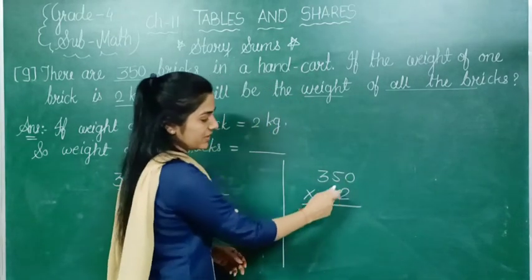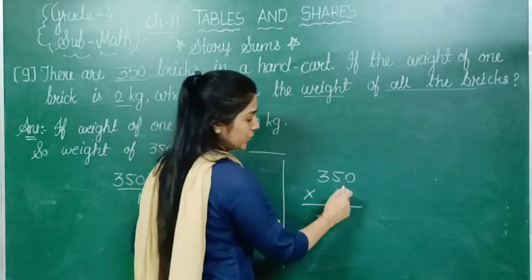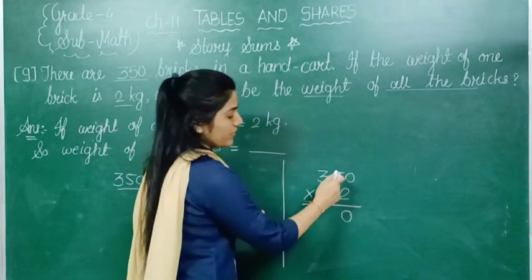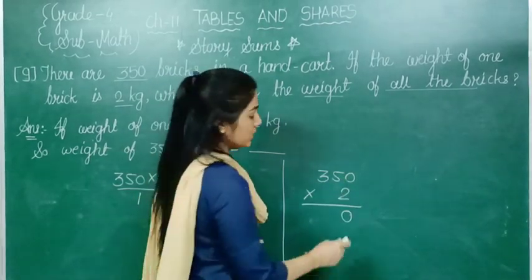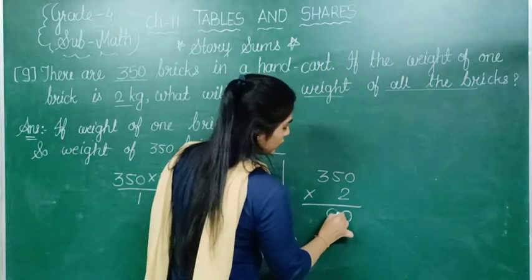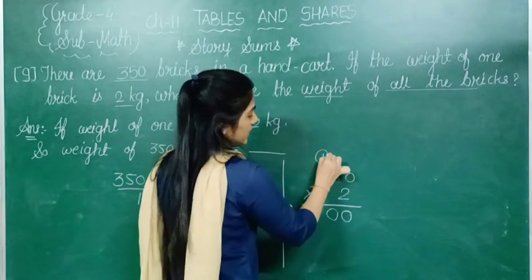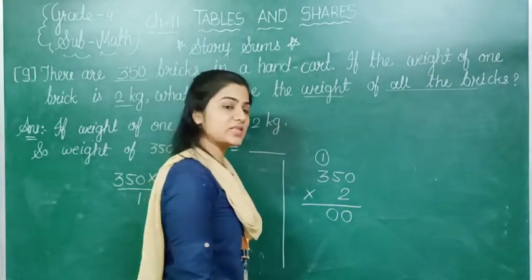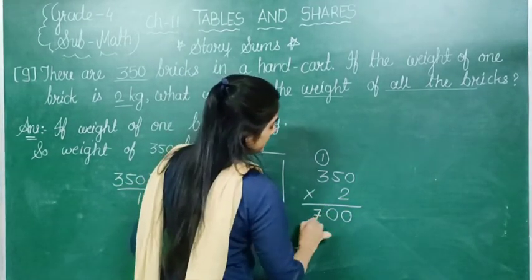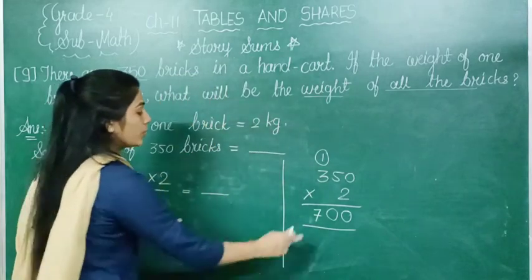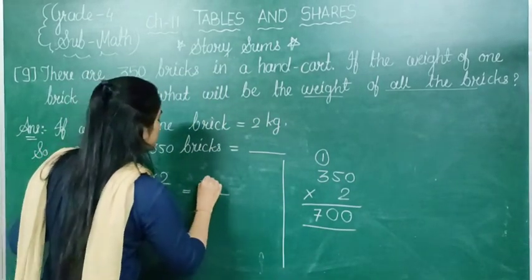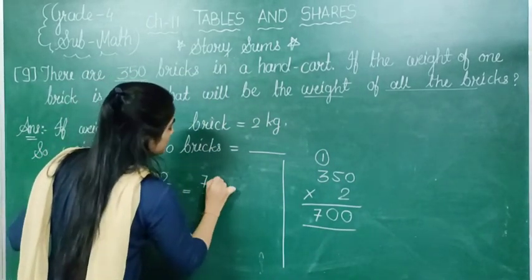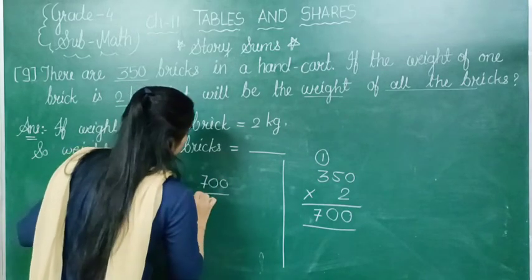So 350 multiplied by 2. 0 2s are 0. 5 2s are 10. So that 0 we are putting down and 1 as a carry number. 3 2s are 6 and 6 plus 1 is 7. So we are having this answer 700.